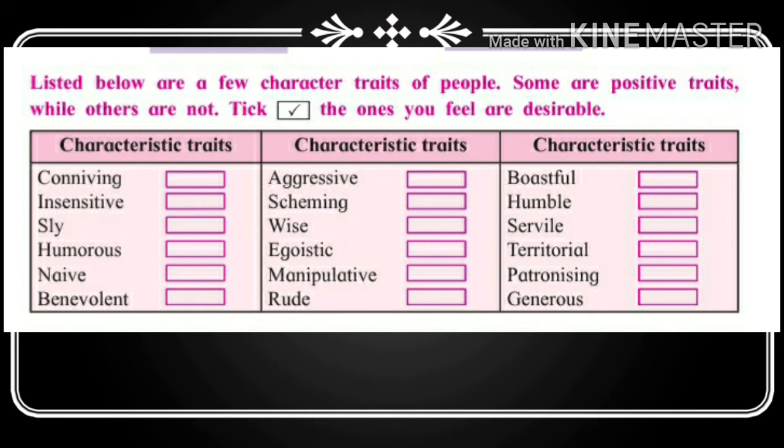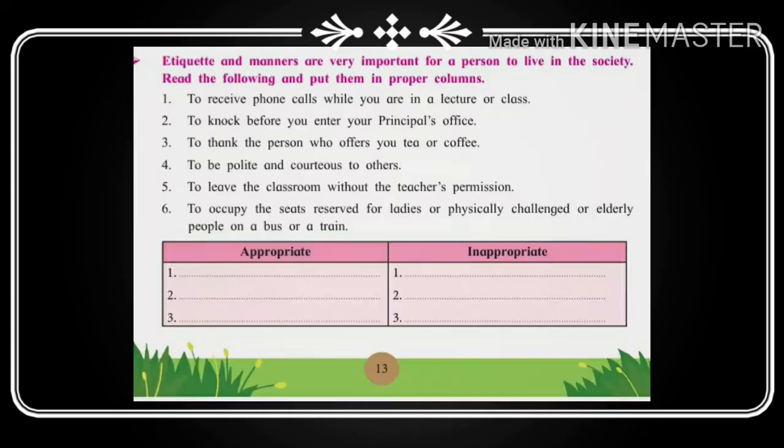So we tick which are good behavior and which are bad. I think this is a very simple activity. You have to do it on your own, and if you have any difficulty then you can ask me. Got it? Now we turn directly toward our third question.